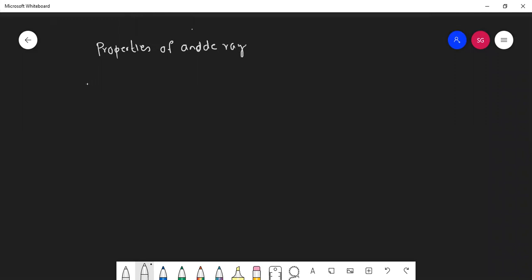Anode rays is only called protons. Students, what is the direction of their movement? From which electrode to which electrode will they travel? Anode to cathode. Very good. They will travel in a straight line from anode towards cathode.